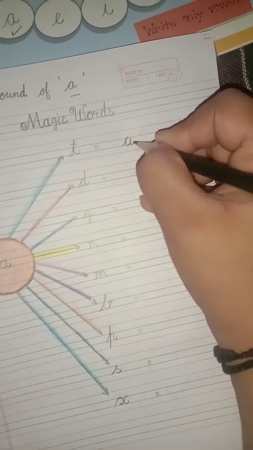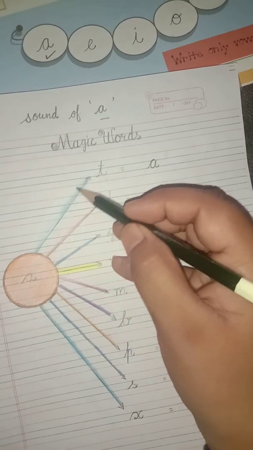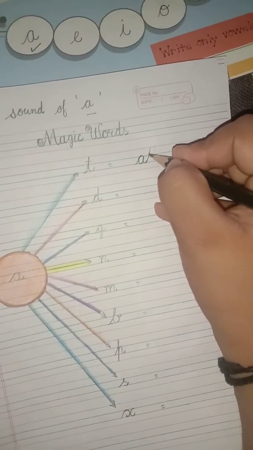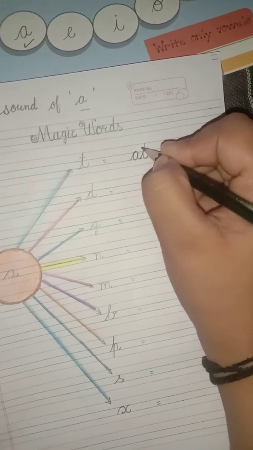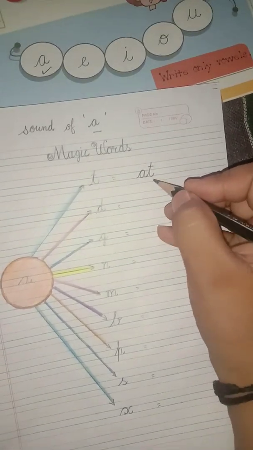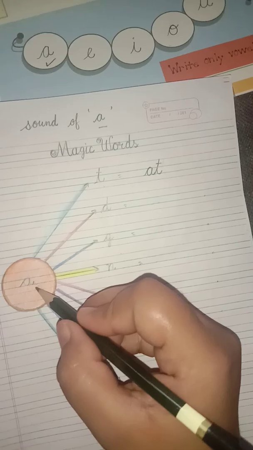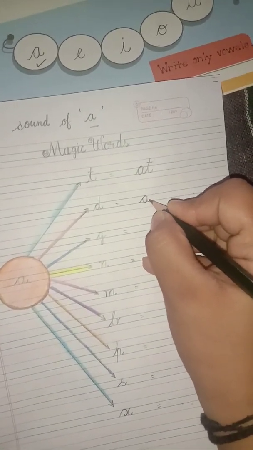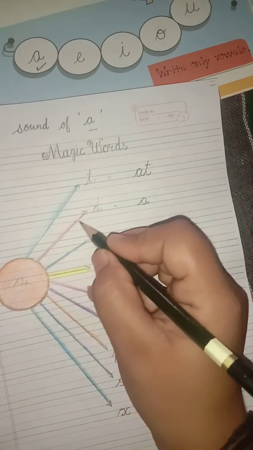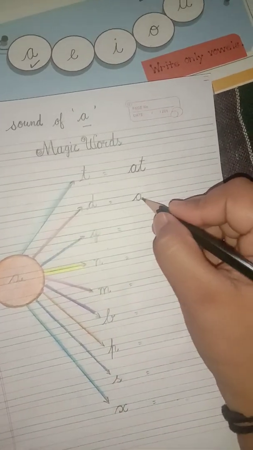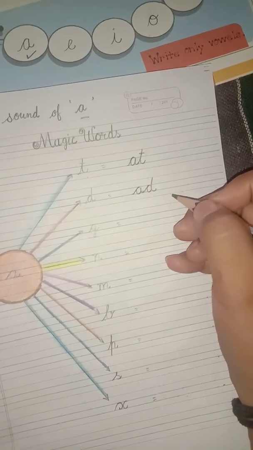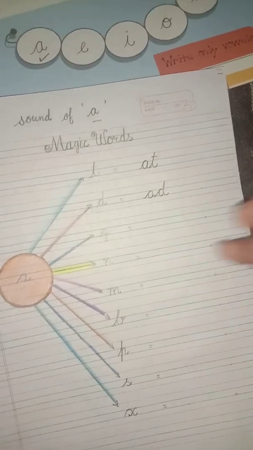like this, A. Then join it with T. A, T, at. A, T, at. Again we will write A. Then our second letter is D. A, D, add. A, D, add.